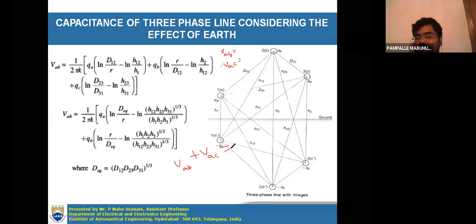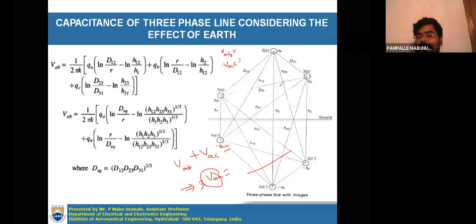Okay. After summing this, this sum is represented as 3 VAN. How do you get 3 VAN? We were already explaining the capacitance calculation of three-phase symmetrical as well as asymmetrical lines. So 3 VAN is equal to some value we will get here, so that finally we will get VAN.